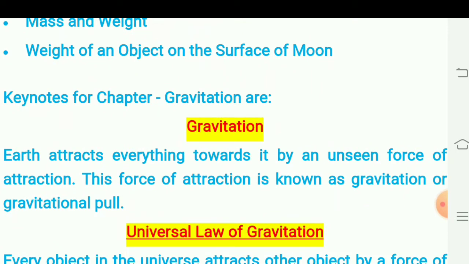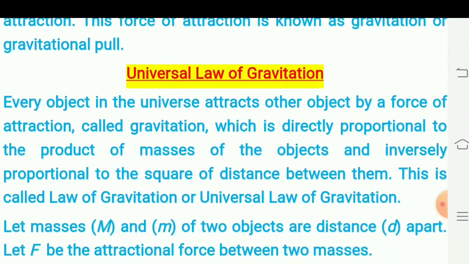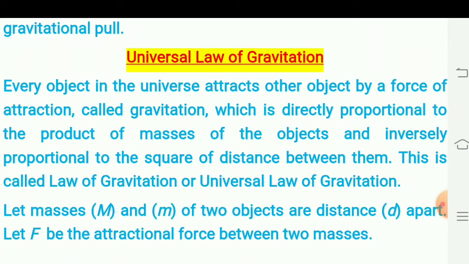Now, Earth attracts everything towards it by an unseen force of Earth's attraction. This force of attraction is known as gravitation or gravitational pull. This is the definition of gravitation. Now, we will see the universal law of gravitation.